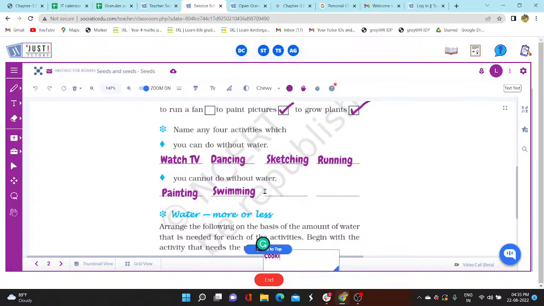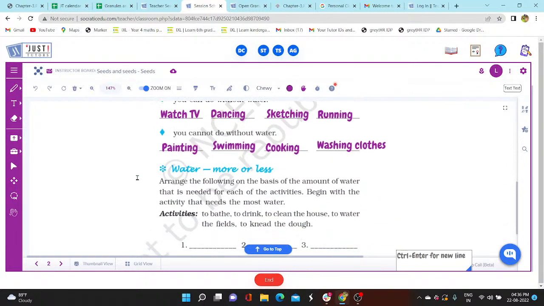We can't imagine cooking without water. Cooking, we need water at every step in cooking. Then for washing clothes, we can't wash our clothes without water, right? So these are the activities we use water for.